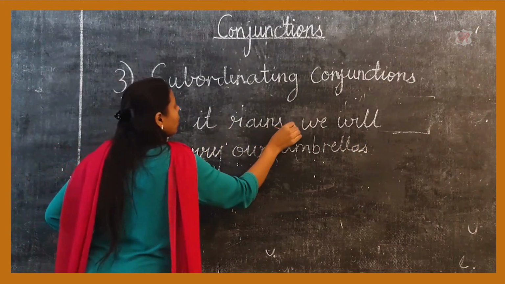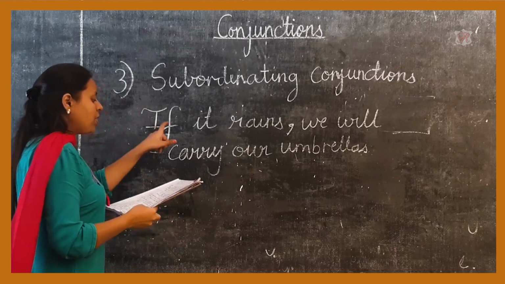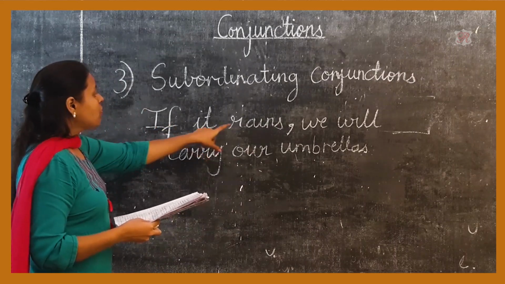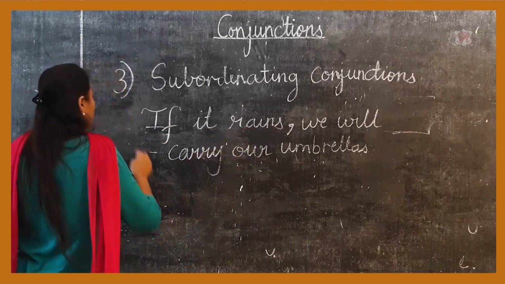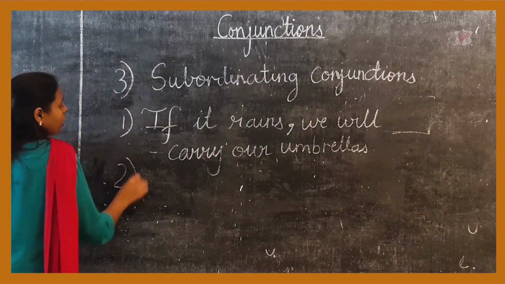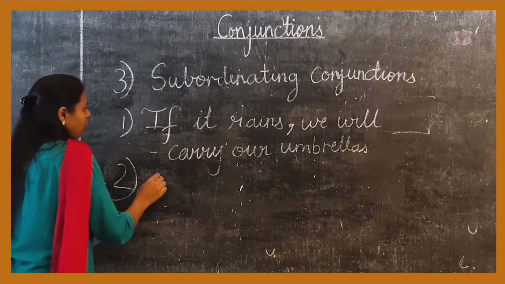We have put a comma because when a dependent clause is placed first, we always put a comma.